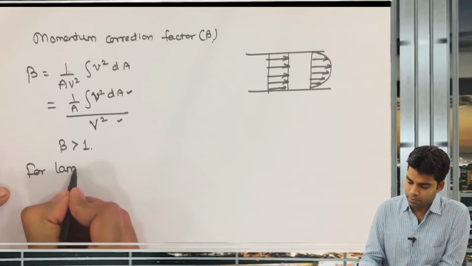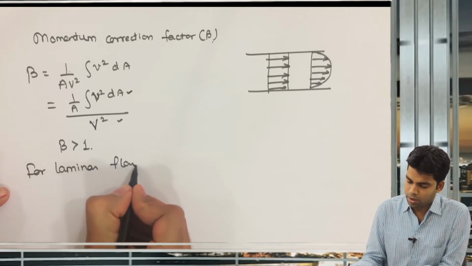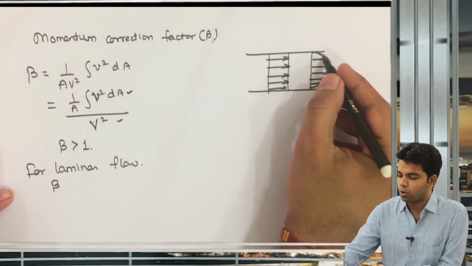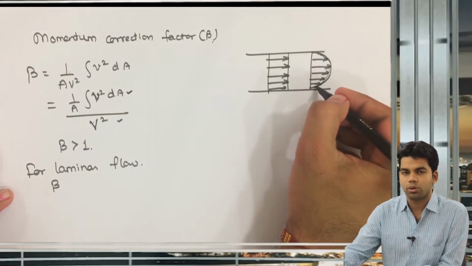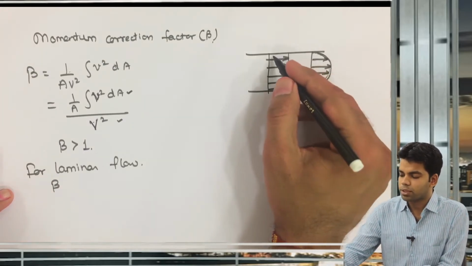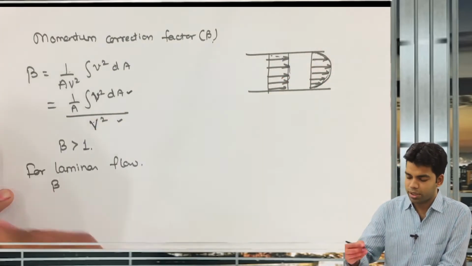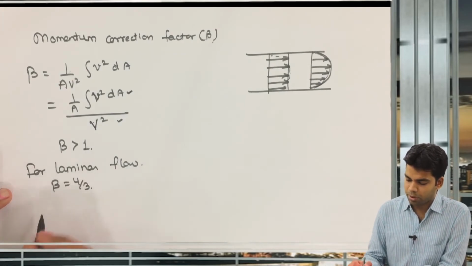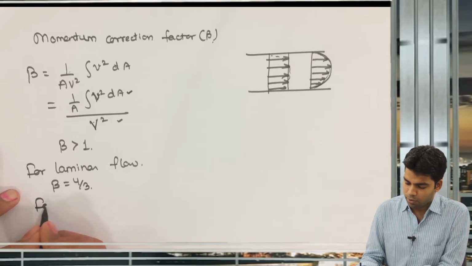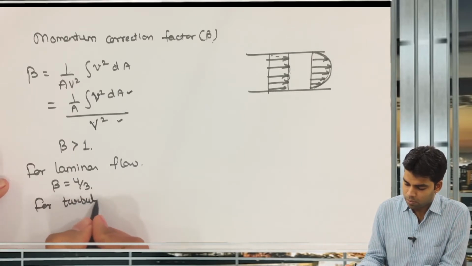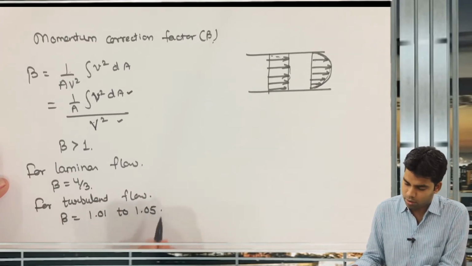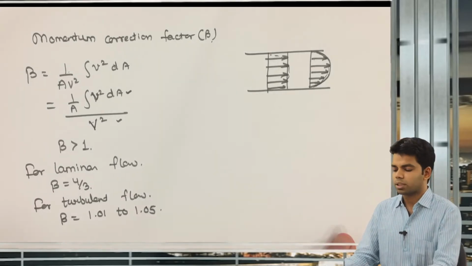For laminar flow, beta will have a larger value because laminar flow is more likely to follow this curve. Turbulent flow is more or less like this curve, as we have already discussed. So for laminar flow, beta is equal to 4/3. You should remember these values. And for turbulent flow, beta varies from 1.01 to 1.05. So this is nothing but the momentum correction factor.